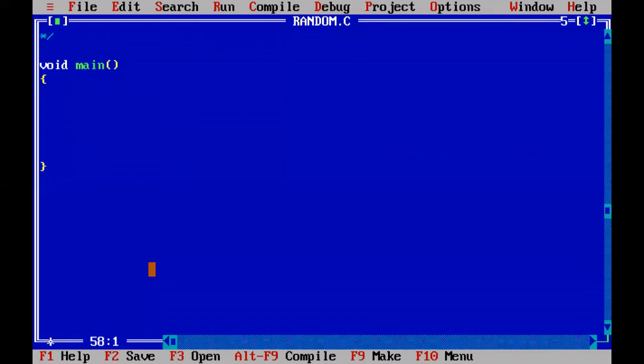At the end, you write down getch, the regular statement to hold the output on the screen. So here, first open the file. Open a file. How to open a file?